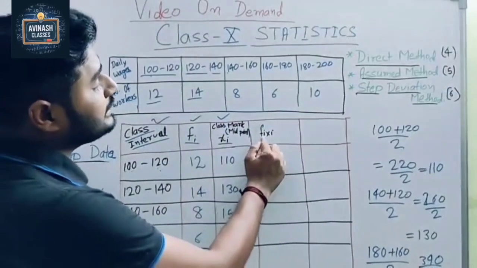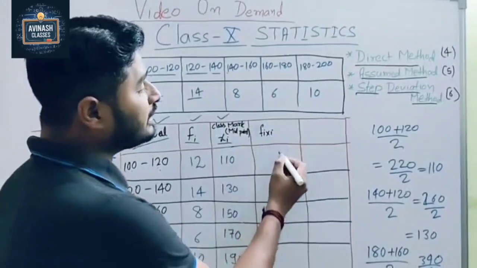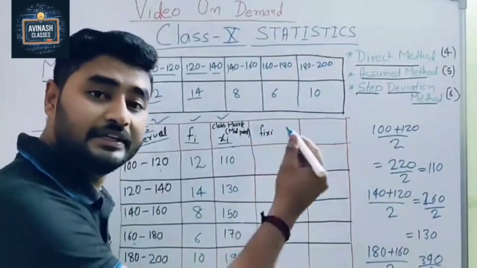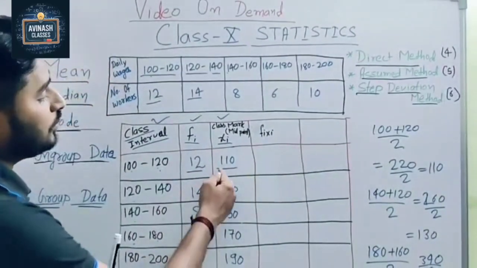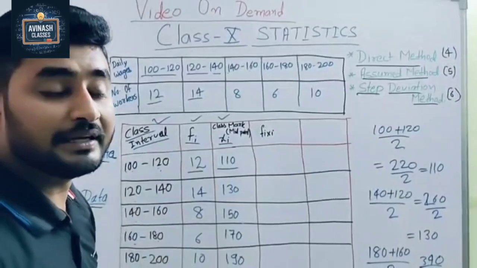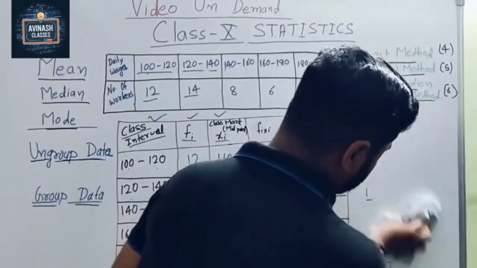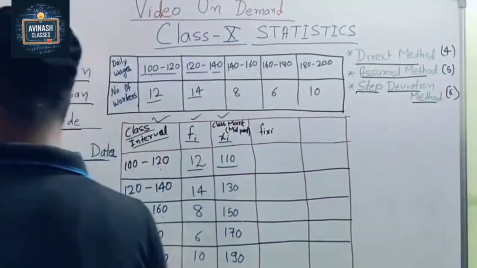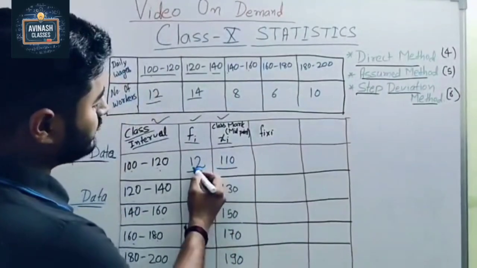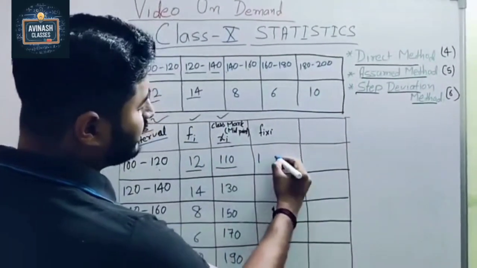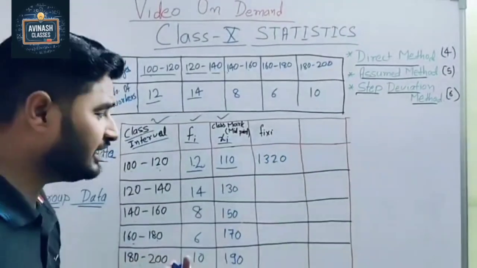Now in the fourth column, what is here? Fi into xi. It means we have to multiply Fi into xi. So here Fi, here xi. Now multiply 110 into 12. Then what will we get? If you want to do it manually, you can do. Otherwise, you can write it like here. So 12 into 11 is very easy. Just add 1 and 2, that is 3, and put it in the middle. Very easy, na? This is the trick.